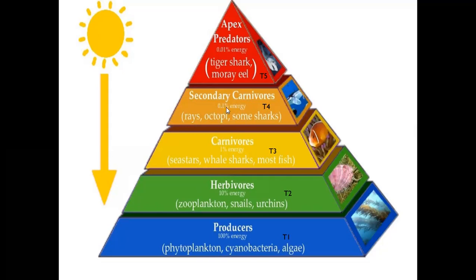Only 0.01% energy is stored in their body as flesh. That stored 0.01% energy is consumed by the apex predator or top carnivores. These are also called T5, trophic level 5.